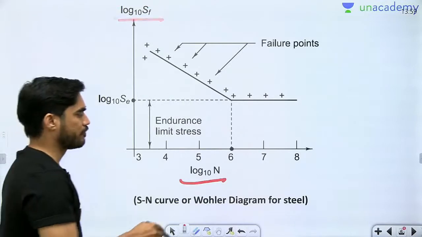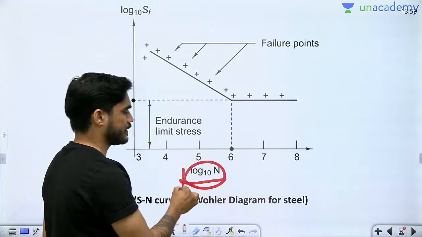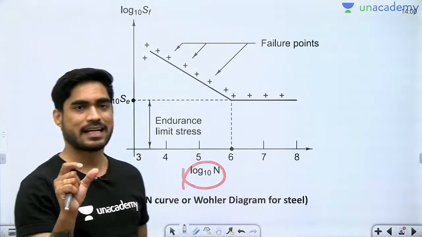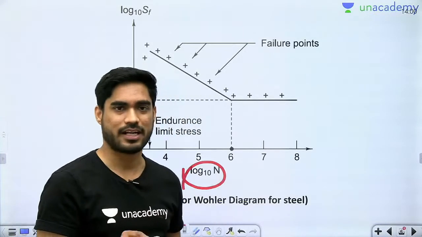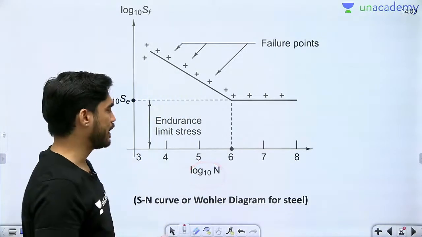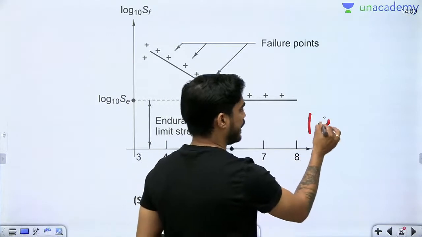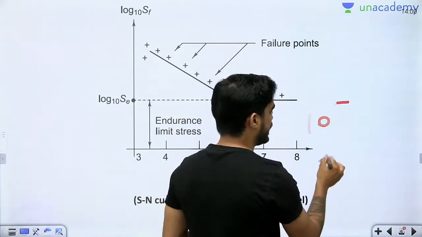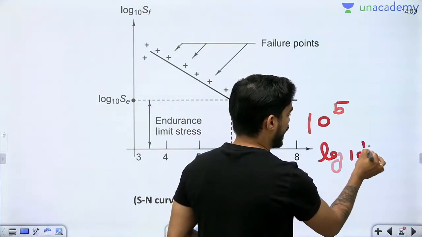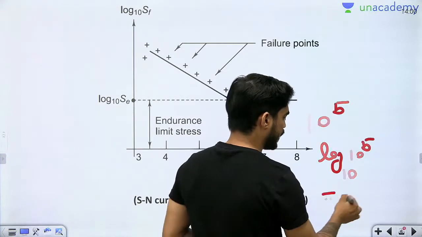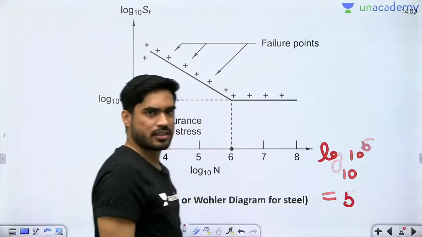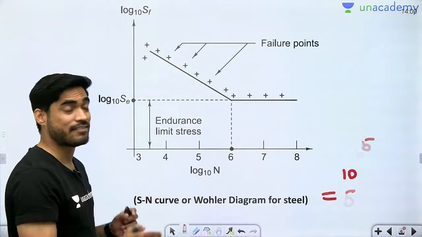Why? Because if you are plotting log base 10, then the numbers will reduce, it will scale down. For example, let's say the number of cycles are 10 to the power 5. So if I take log of 10 to the power 5 base 10, then it will be equal to 5. So my scale will reduce.